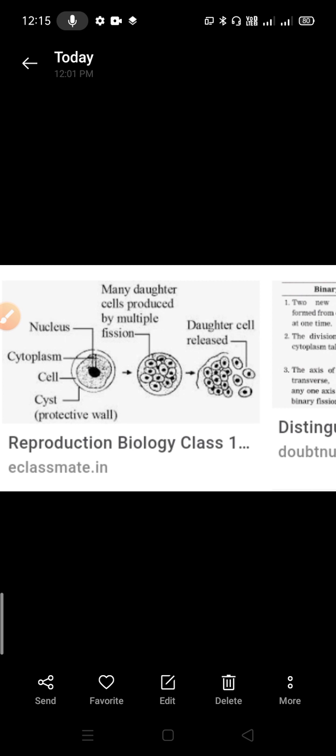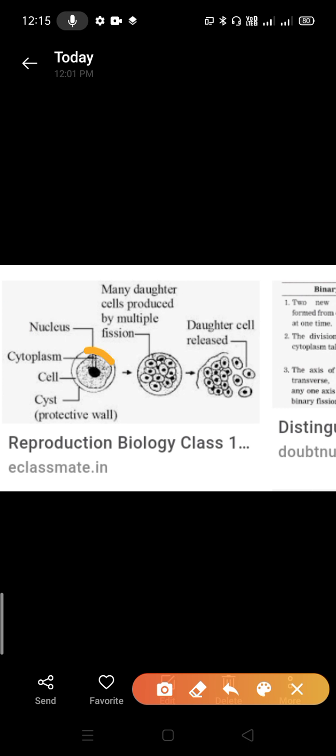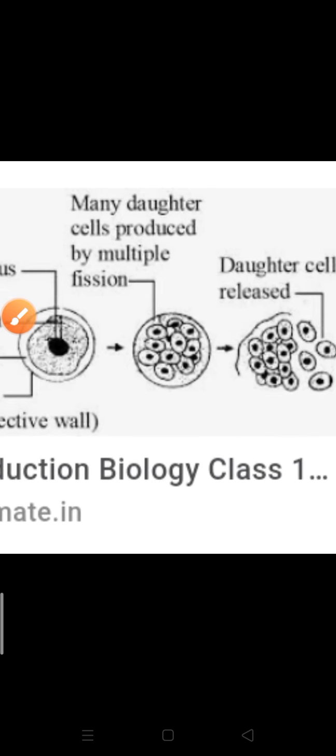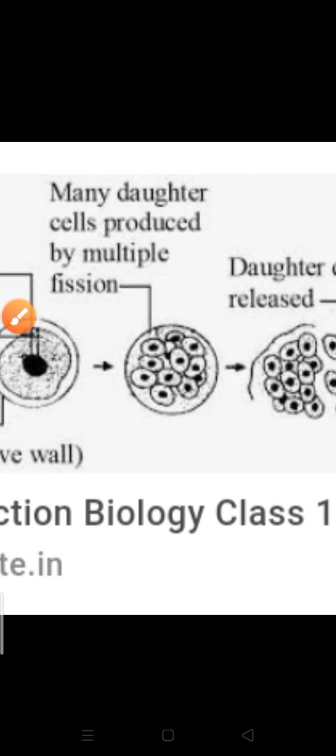Okay, in the first case you can see one parent cell, and one protective wall is present outside the parent cell. This protective wall is known as the cyst. Inside the cyst, the nucleus of the cell splits several times. Clear? The nucleus splits several times to form many smaller nuclei. You can see here many smaller nuclei are present in the second case. From one nucleus, several nuclei are formed. These nuclei are known as the daughter nuclei.